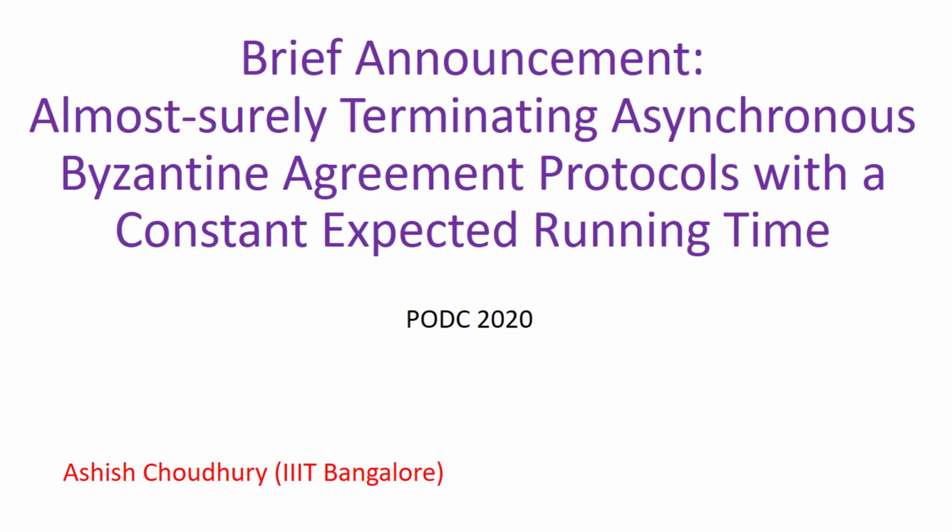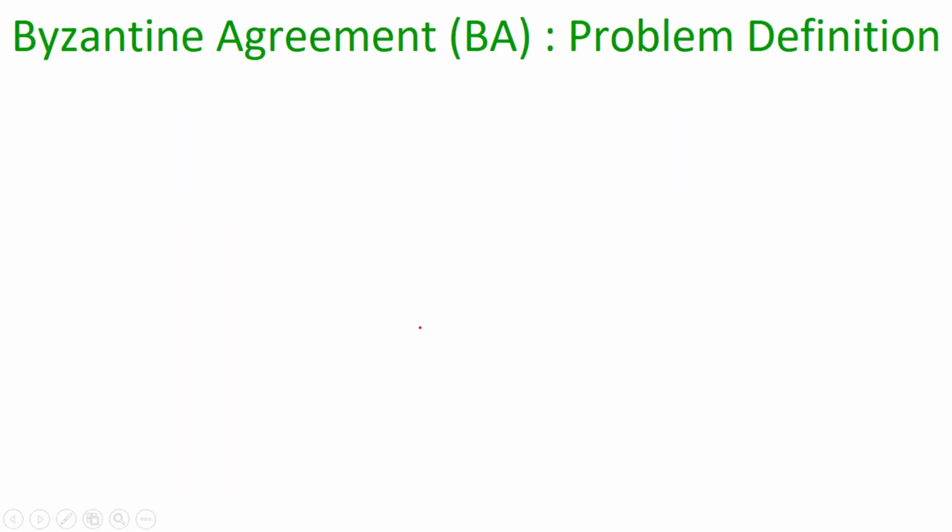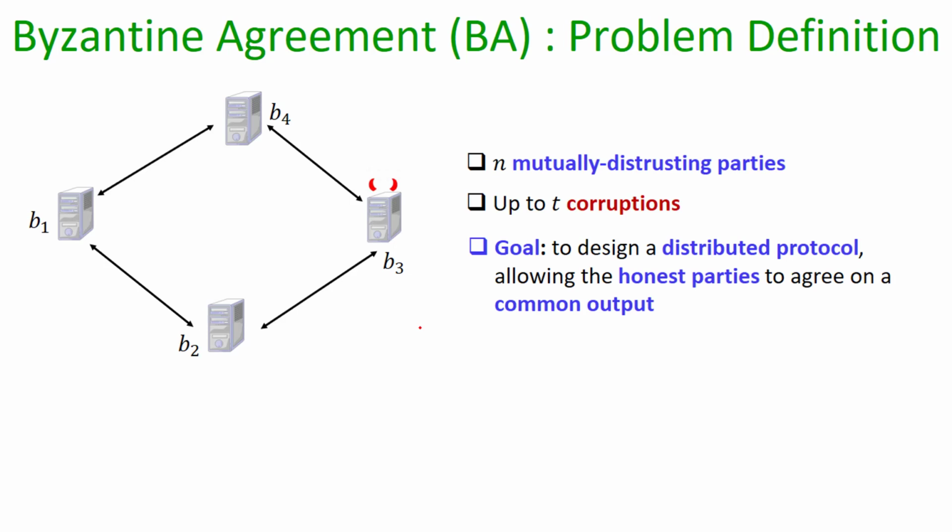So let us begin with the problem of Byzantine agreement. We are given a set of n mutually distrusting parties and t of them may be corrupt, and the goal is to design a distributed protocol which allows the parties to agree on a common output. More formally, each party Pi has a private bit bi, and we need the following two properties to be achieved by the protocol.